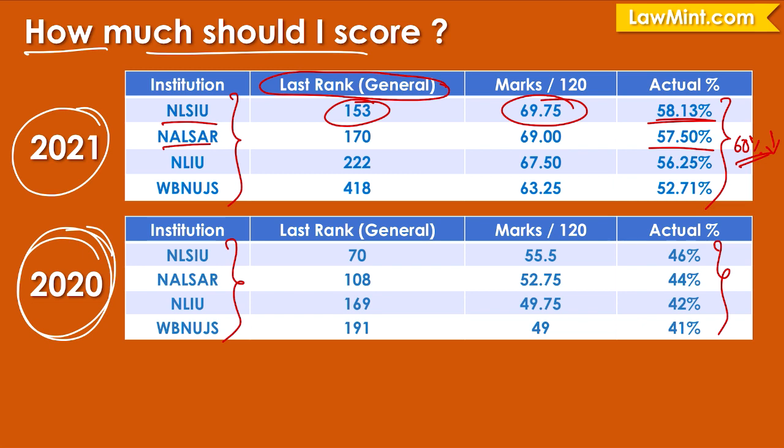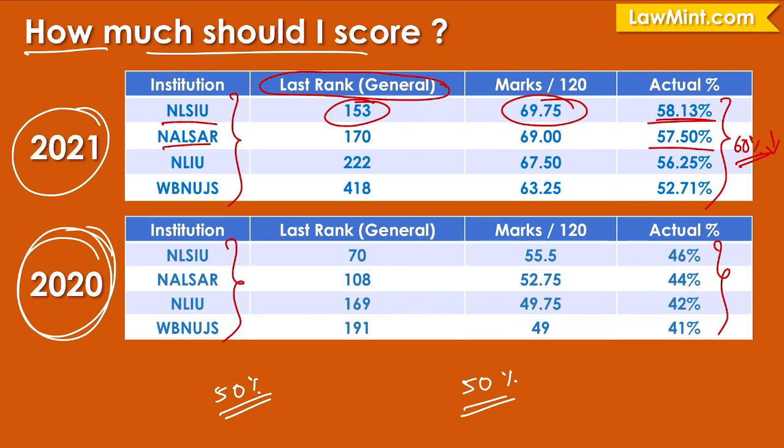But as I have been repeating, CLAT PG is not a 100% comprehension based exam. Just around 50% of the questions can be answered with the information available within the passage, whereas around 50% of the questions are external questions or general questions, where the questions are based on the passage or related to the passage, but the answer is not available within the specific extract.